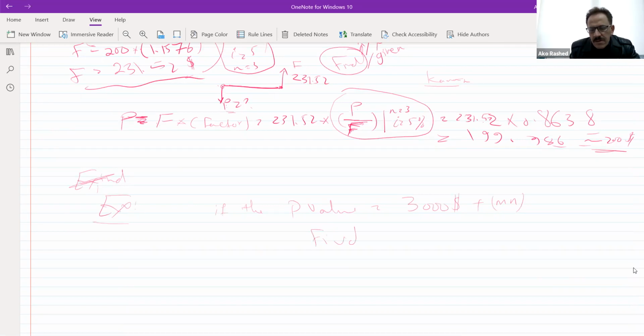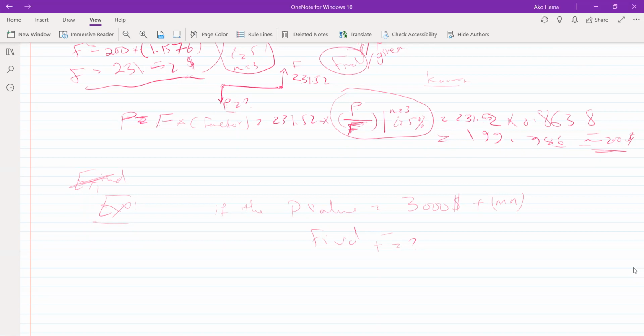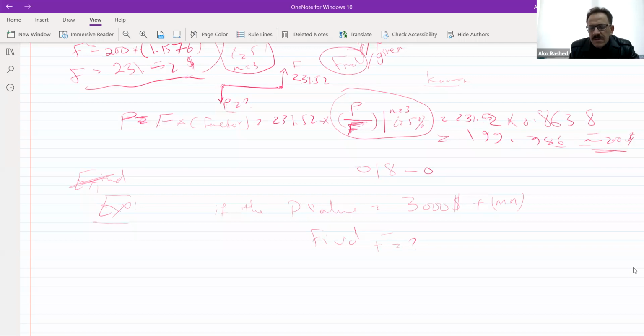What is your code? ID code? 018017. 0, 17. 1, 7. Yes. Okay, so your M is 1, N is 7.